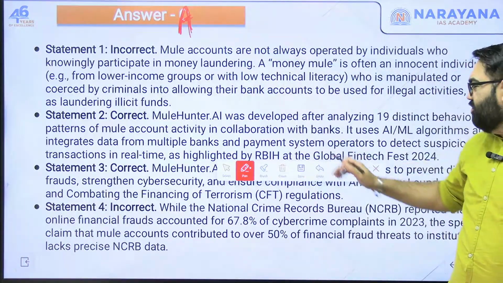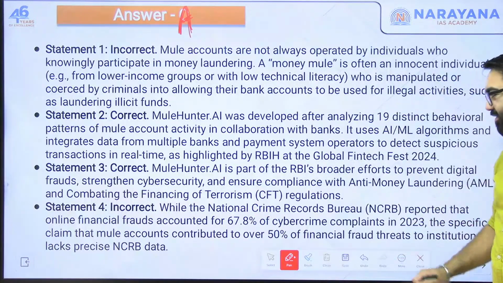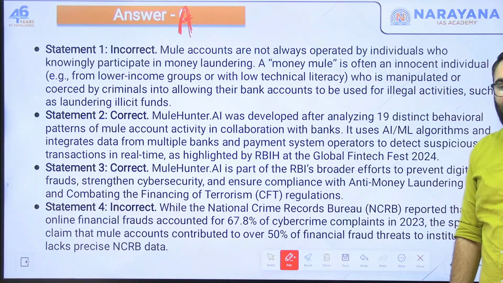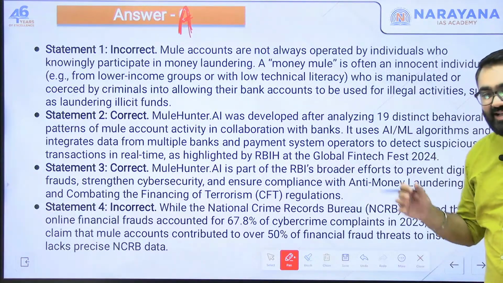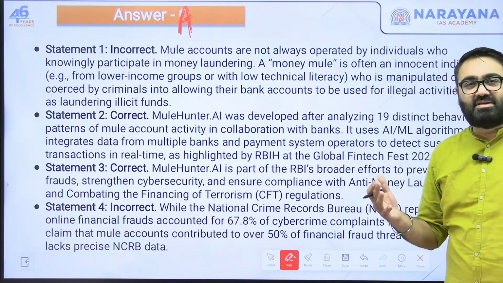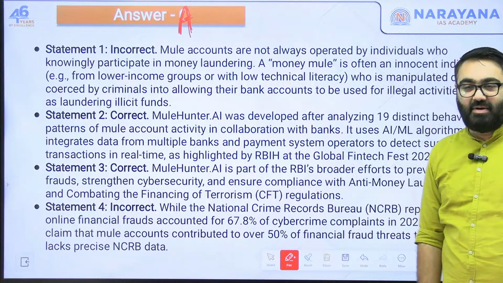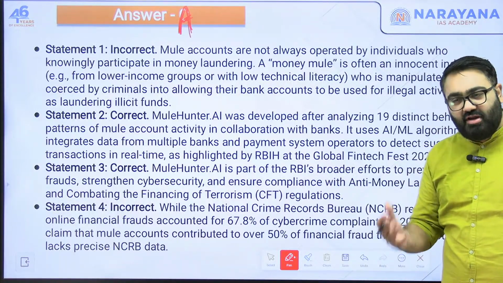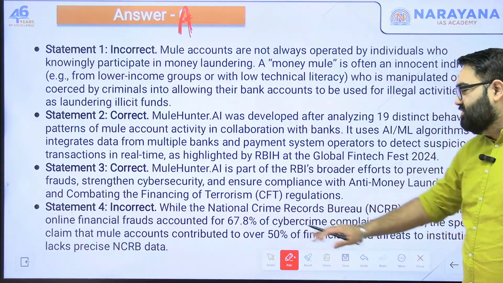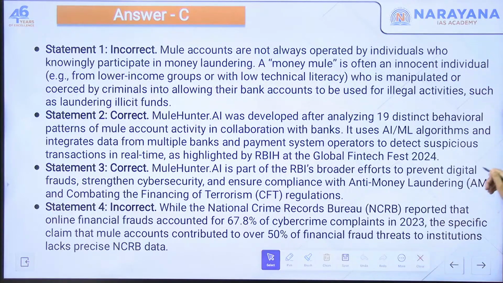If you want a screenshot, you can take it. This will be helpful for your revision as well. As I said, there is no precise data available that 50% of these financial frauds are happening because of this. There is a warning from the National Crime Records Bureau, but no such exact data is coming in.